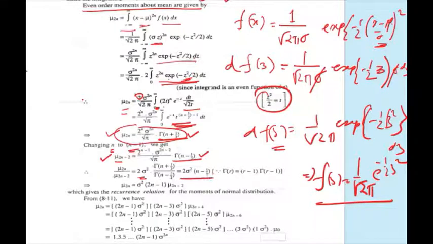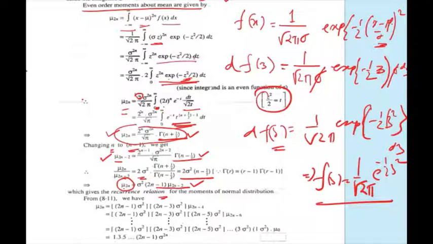Ultimately this value becomes 2 sigma square times n minus half. So mu twice n equals sigma square times twice n minus 1 times mu twice n minus 2. From this relation we can find out the other values like mu 2, mu 4, mu 6, etc. This is called the recurrence relation.